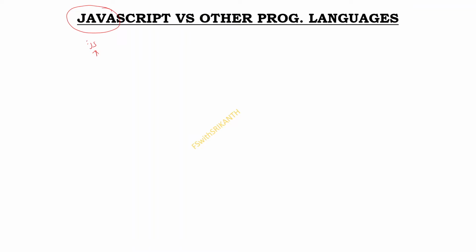JavaScript doesn't require any compiler, but Java definitely needs a compiler, and the programming structure is also completely different between the two languages.